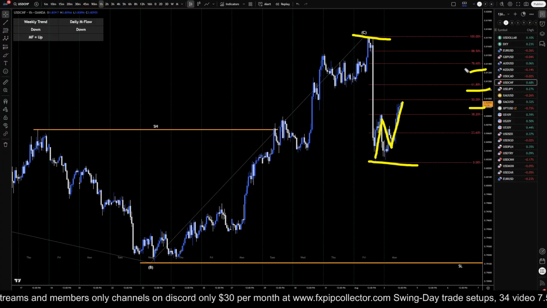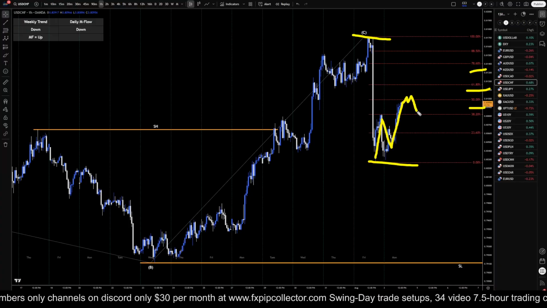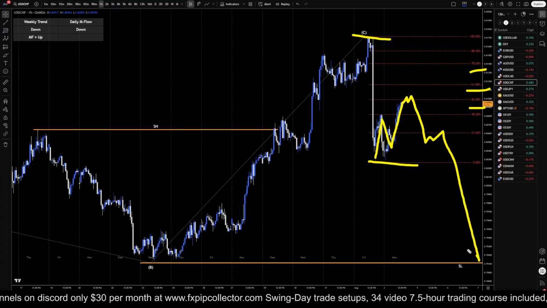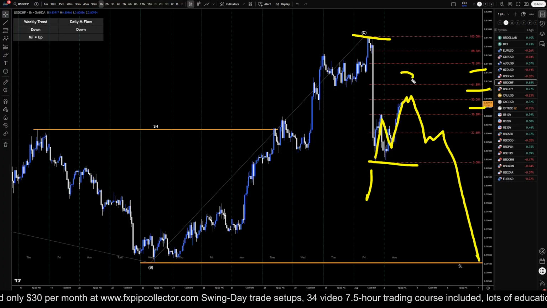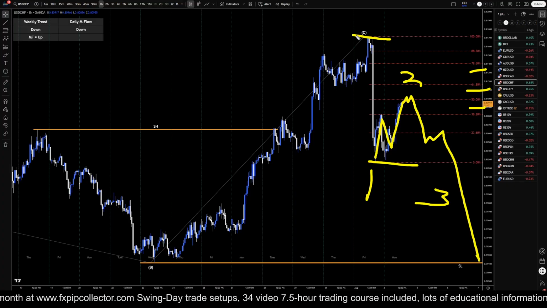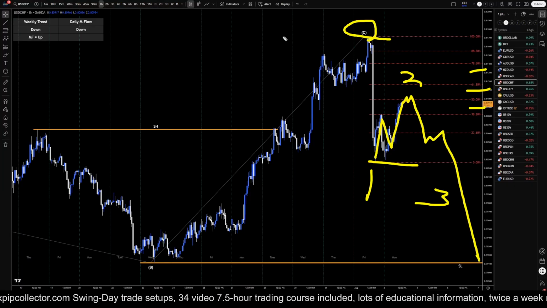It could happen at the 61 or even the 78. But if you get a good reaction out of one of those Fib levels, it could be potentially the beginning of like a wave three. Because if this is the end of a correction on the higher time frames, it should start to make lower lows, lower highs on like the 4 hour to daily time frame.